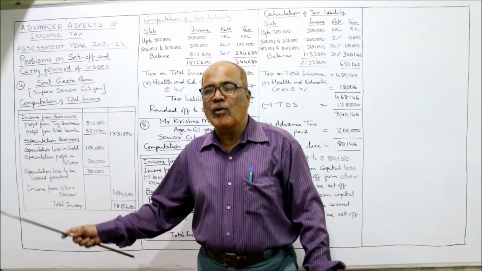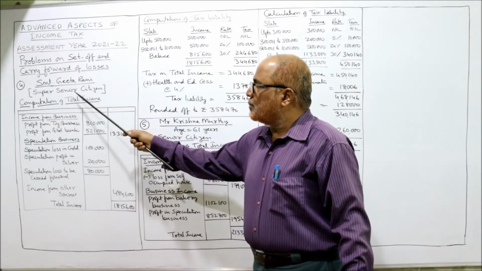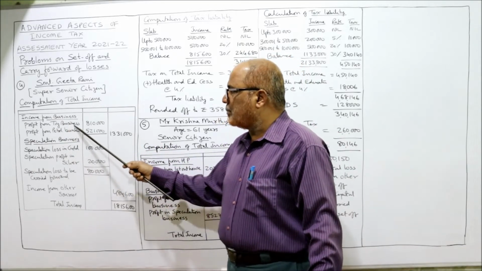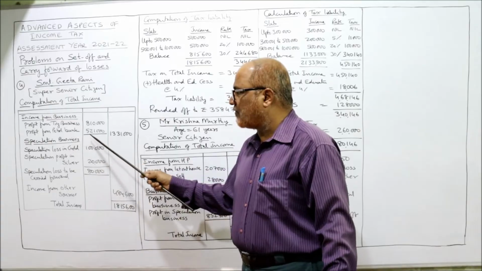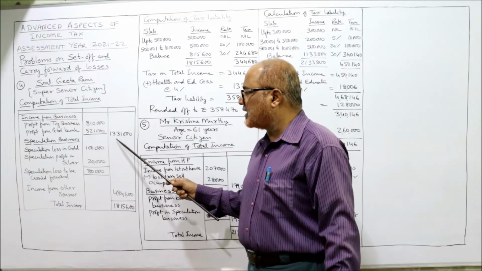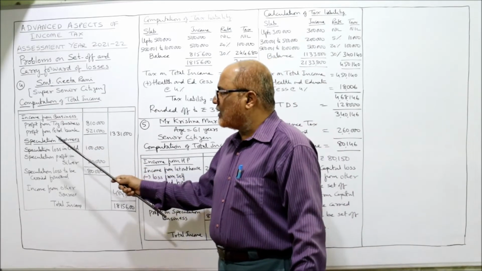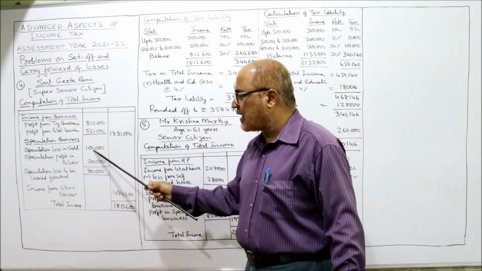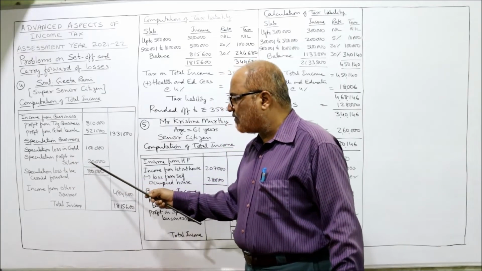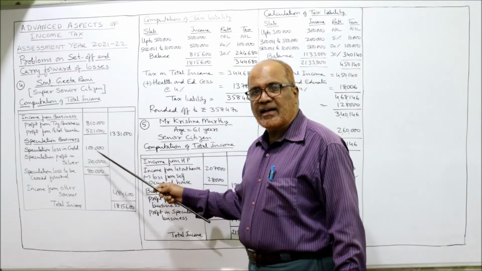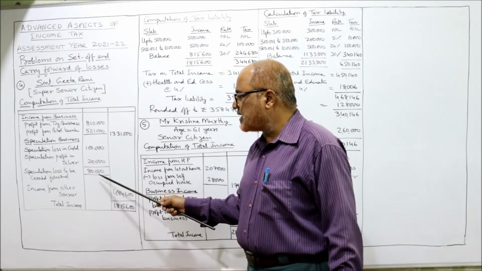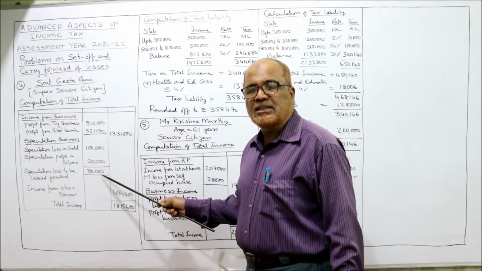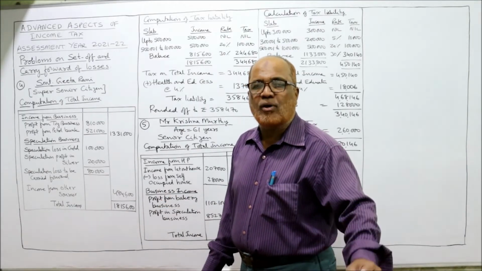4,84,600. Now, Srimati Geeta Rani, super senior citizen, computation of total income. Income from business: profit from toy business 8,10,000, profit from petrol bunk 5,21,000. Total business income is 13,31,000. Now, this is non-speculation. Now, speculation business: speculation loss in gold 1 lakh and speculation profit in silver 20,000. So loss 1 lakh, 20,000 profit. How much is the net loss? 80,000 rupees is the net loss in speculation. And this 80,000 net loss will be carried forward to the next year.